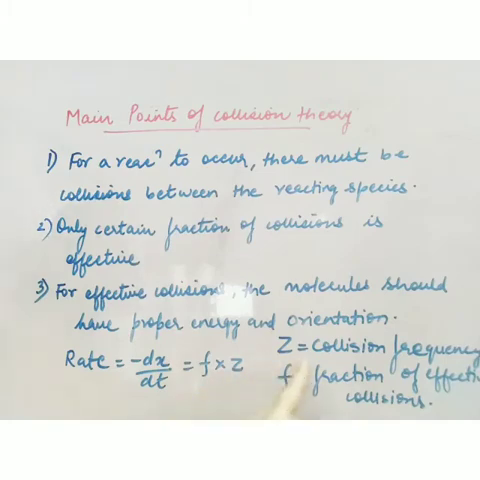Now what is Z? It is the collision frequency, that is, the number of collisions per second per unit volume, and F is the fraction of effective collisions. So this was all about the first theory, that is collision theory.